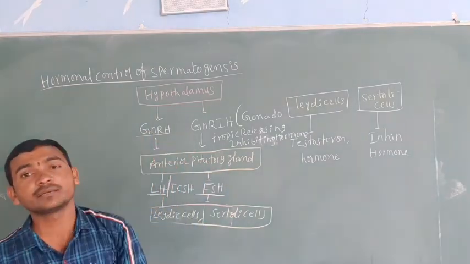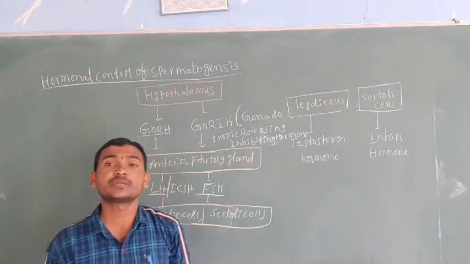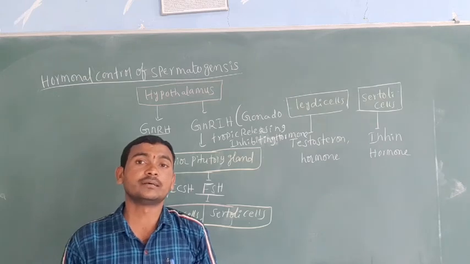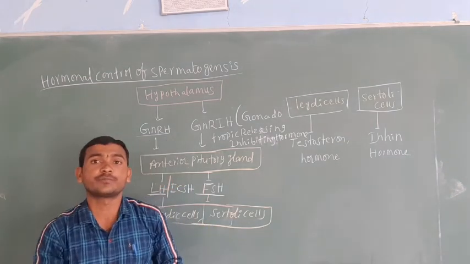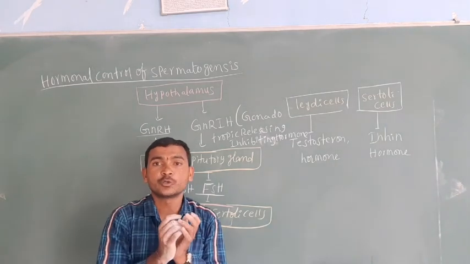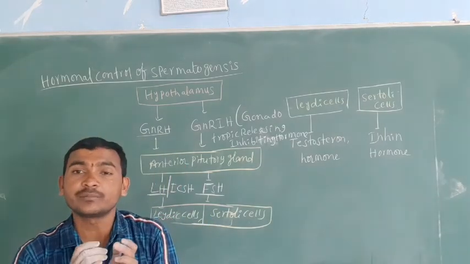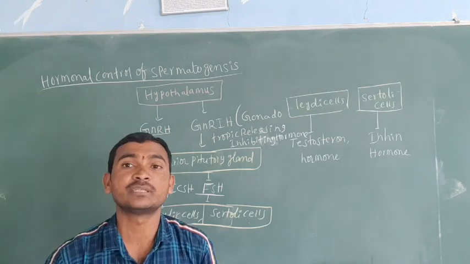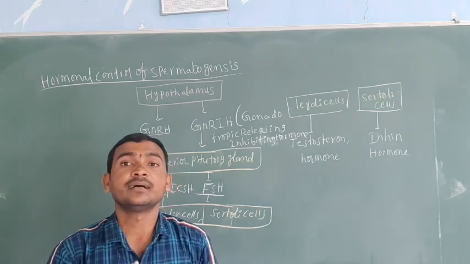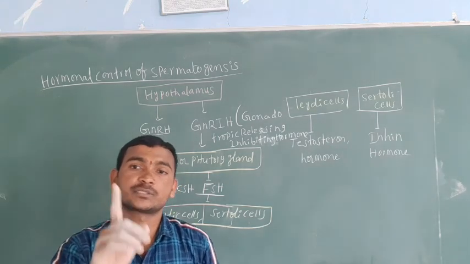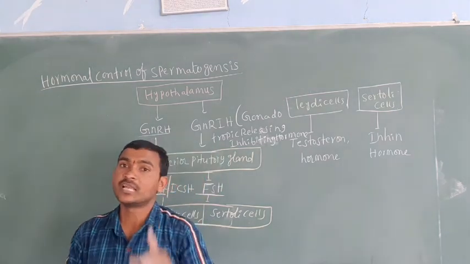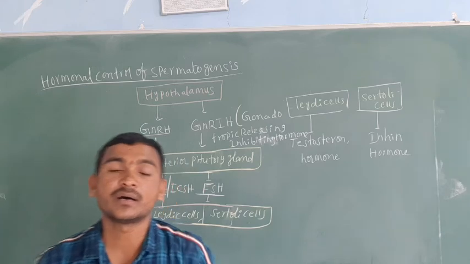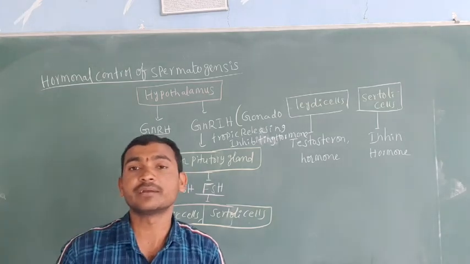Already, when we explained the male reproductive system, the testes come out from the abdominal cavity into the scrotum during the seventh to eighth month. At that time we also said that FSH, LH and the testosterone hormone help in the descent of the testes from the abdominal cavity to the outside.